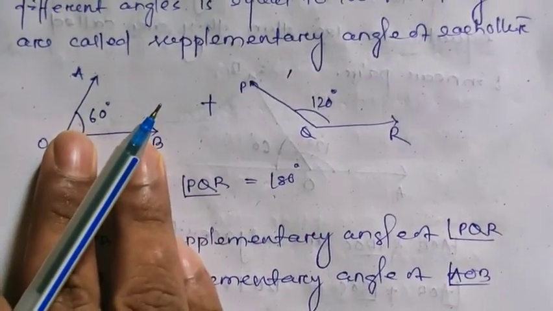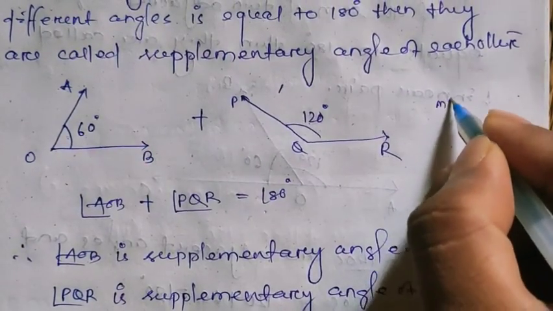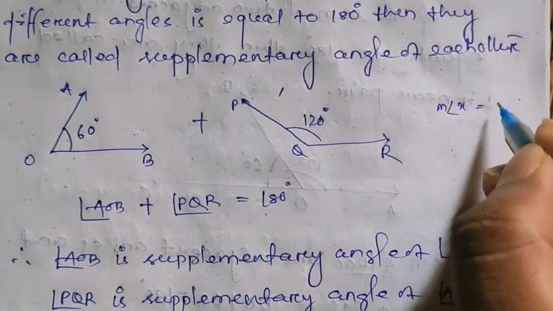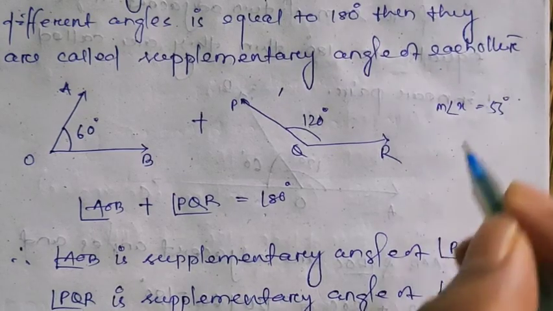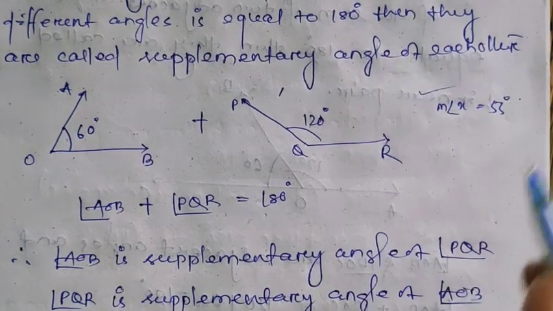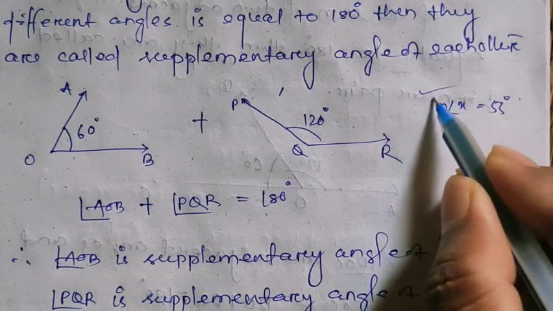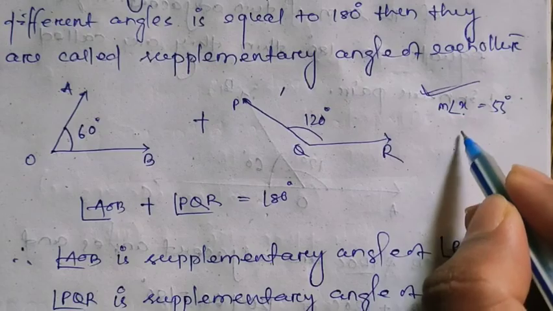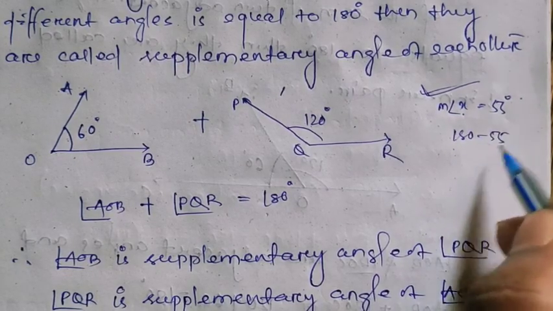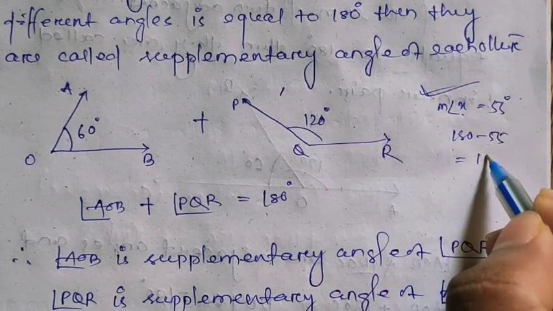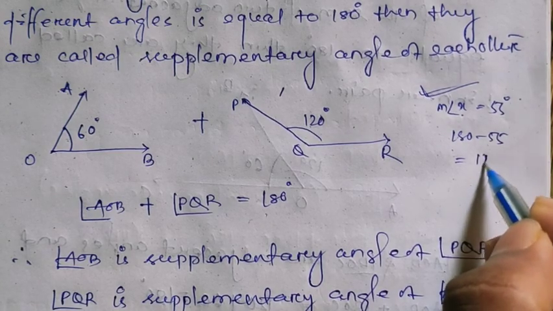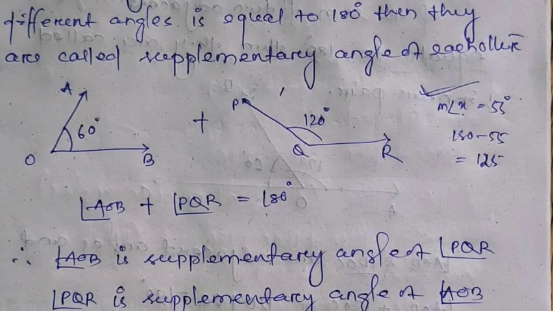So here also the question may ask, if the measure of an angle is 55 degrees, then what is the supplementary angle of this angle? Then I can write the answer: supplementary of angle x is equal to 180 minus 55, that is 120, sorry, 125. 125. Understand what is a supplementary angle? So let's go to the next definition.